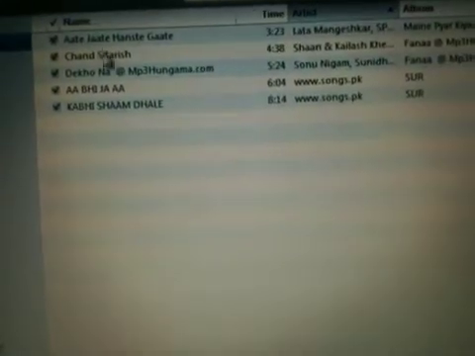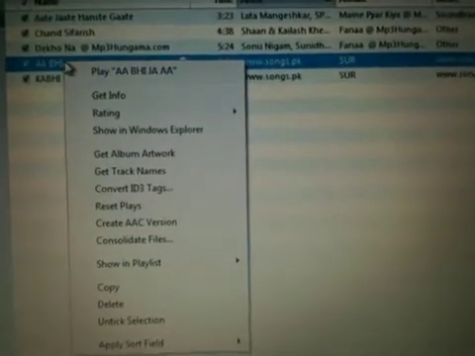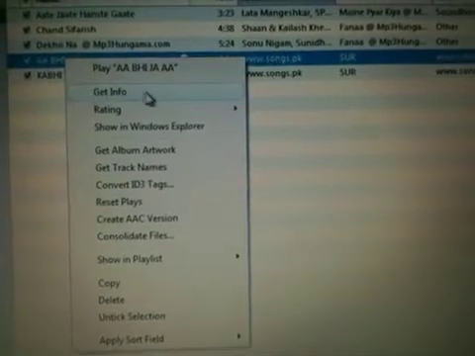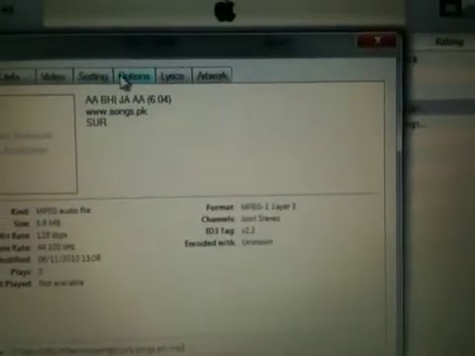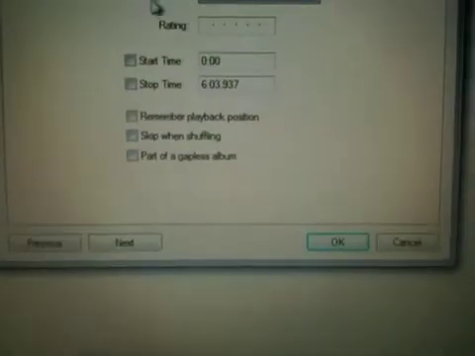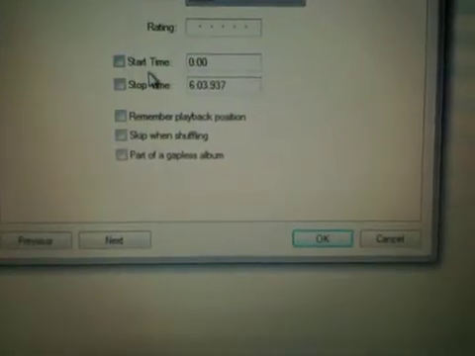Click on Music and you will see a list of songs in your library. Select a song you want to be your ringtone. Right click on it and go to Get Info. Go to Options, Start and Stop Time.